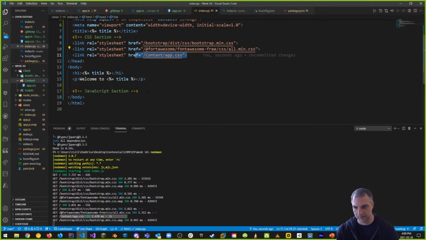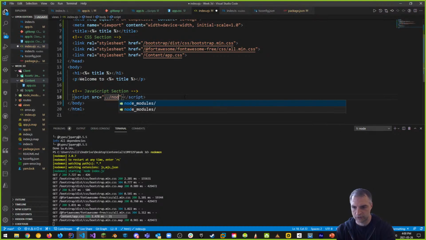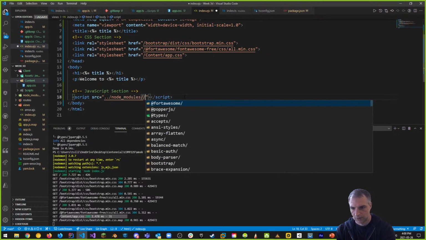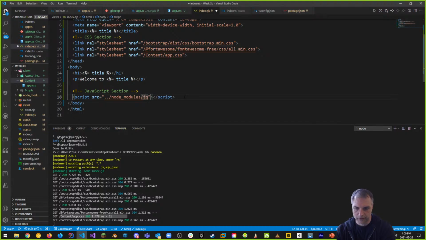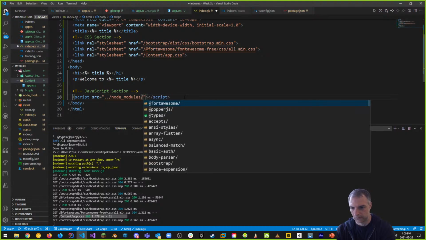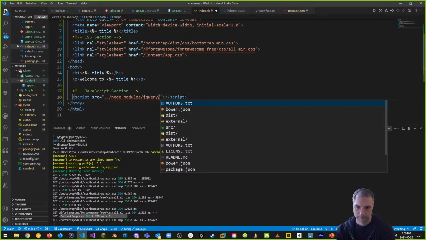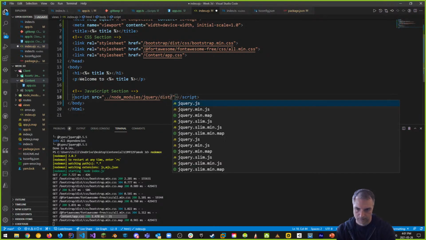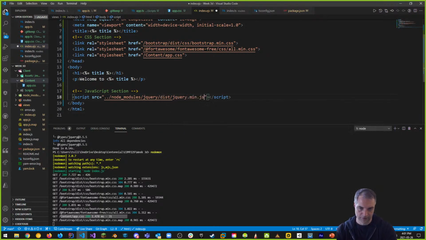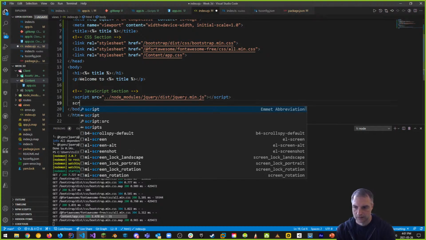Same thing for JavaScript now. We need to use Bootstrap. We have to use jQuery, and we should use our own custom JavaScript. So let's do that next. So script source, and we're going to do ../node_modules/ we want to have jQuery first. Let's fire jQuery next. So node_modules/jquery/dist/jquery.min.js. I'm going to do it all at once, guys.